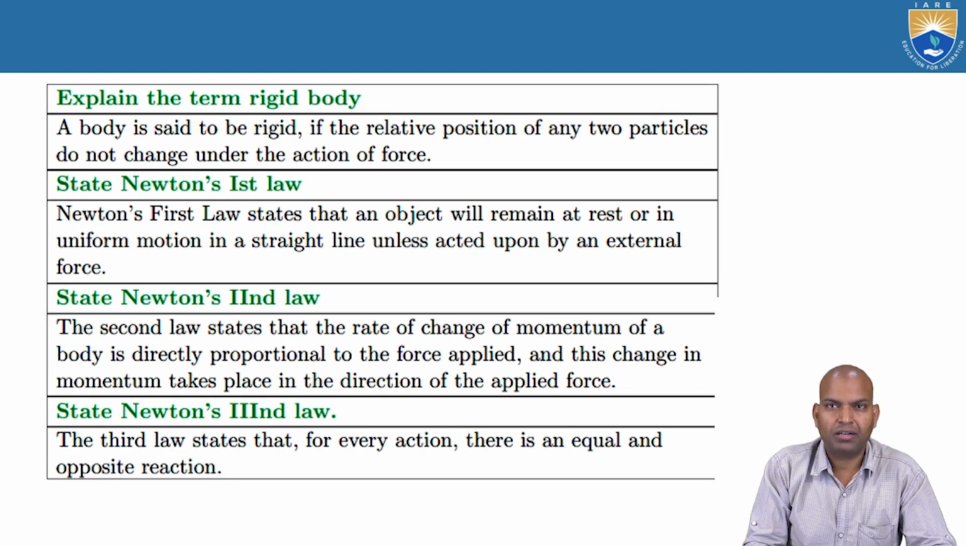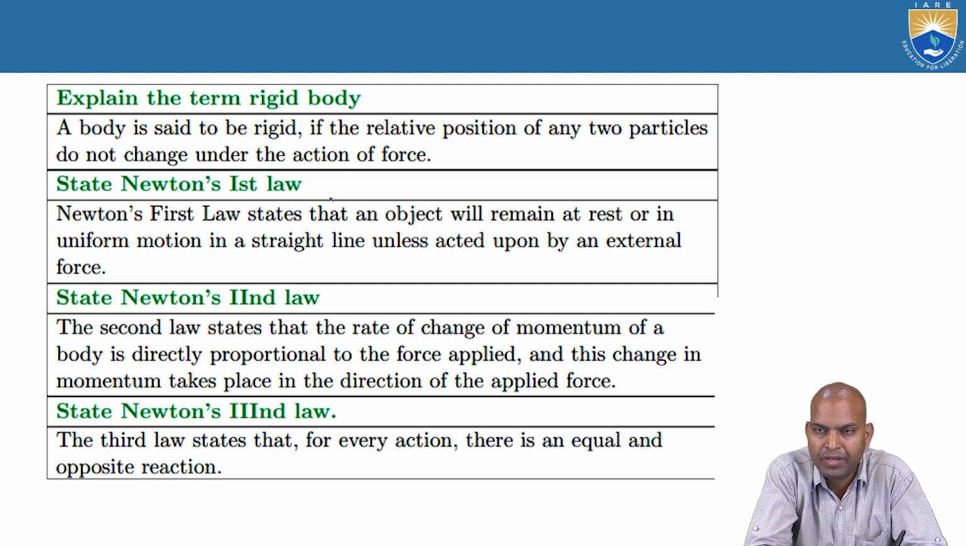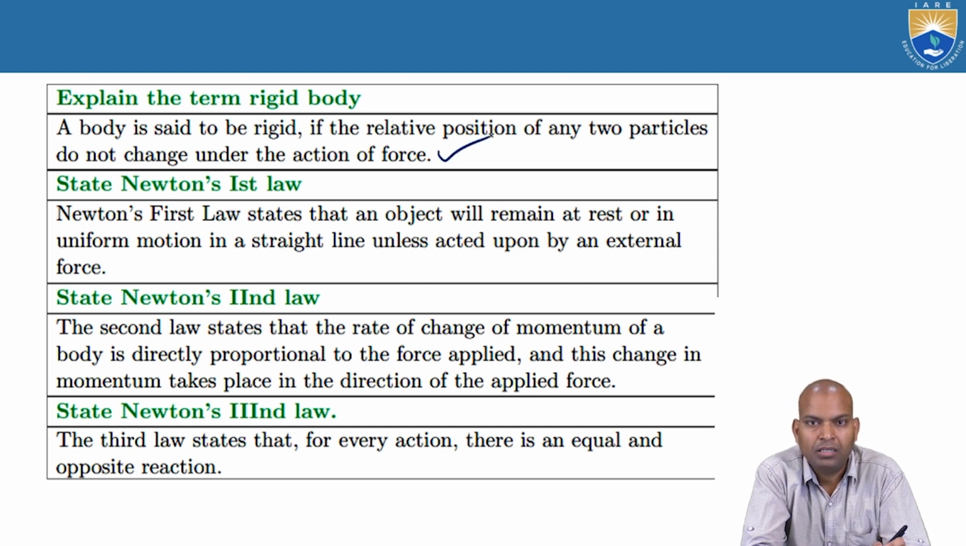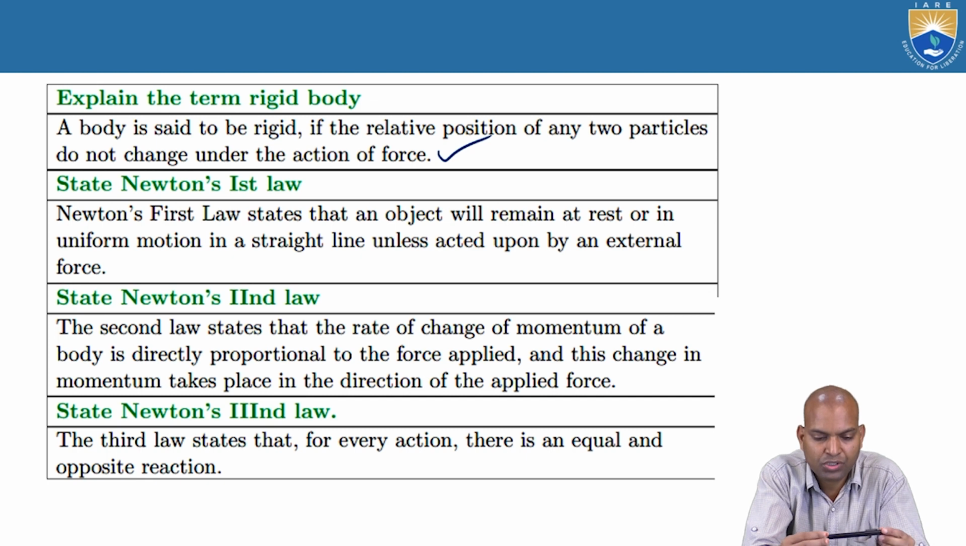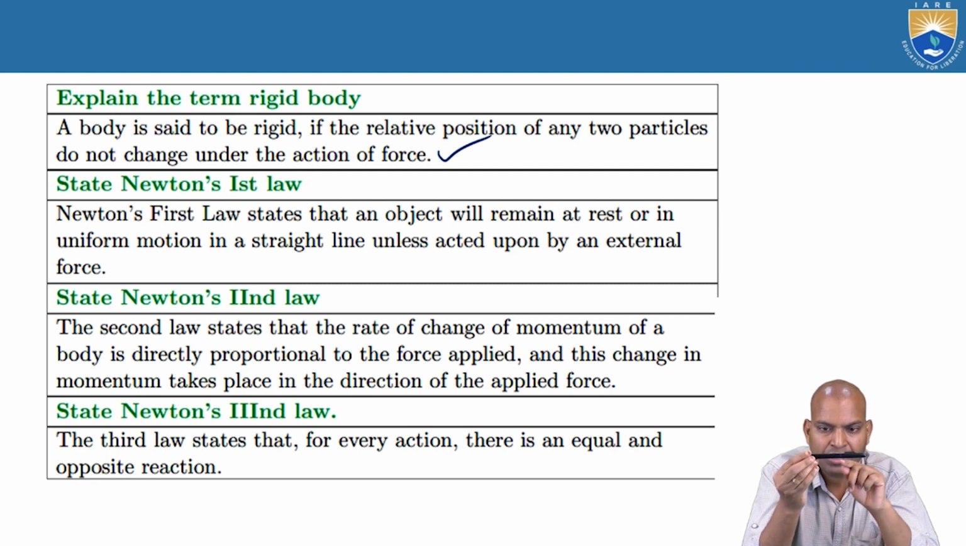The next definition is the term rigid body. What is the meaning of rigid body here? A body is said to be rigid when the relative position of any two particles does not change under the action of a force. Suppose we apply a force to a rigid body in such a manner that the distance between two particles remains the same or unchanged. Then the body comes under the category of rigid body.